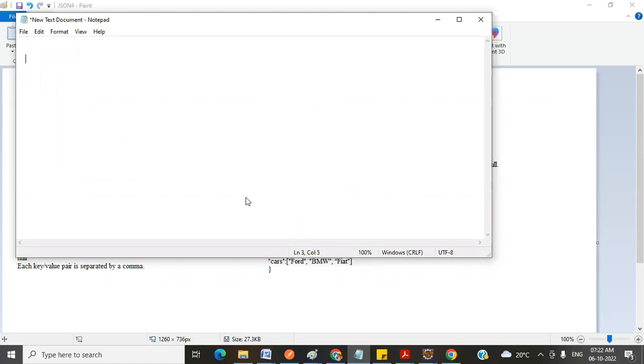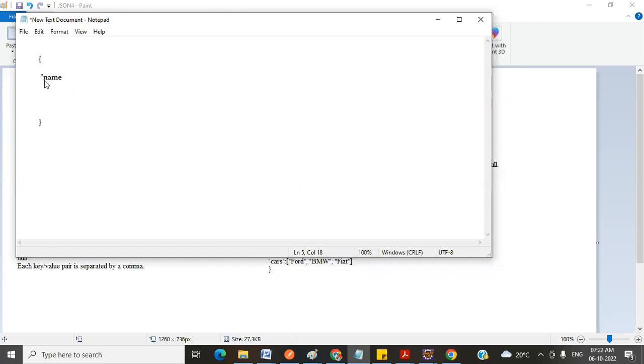I want to define the JSON object. So opening this curly bracket means that I'm defining the JSON object. Inside this, I have to define the key value pairs, meaning the details and variables.